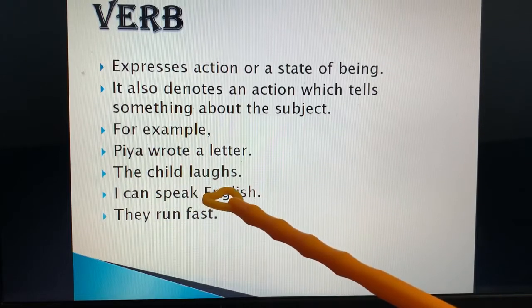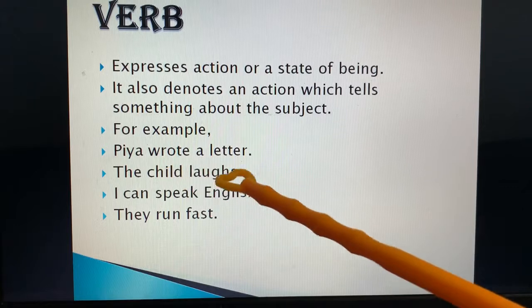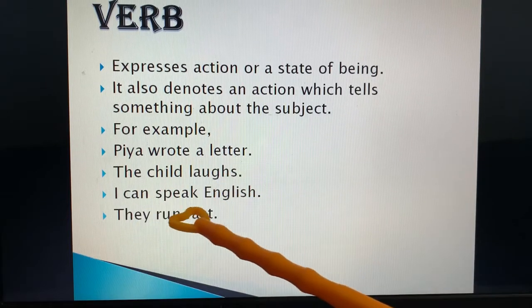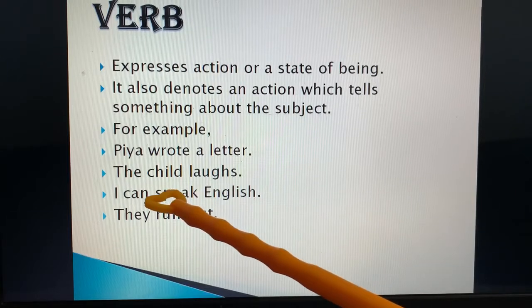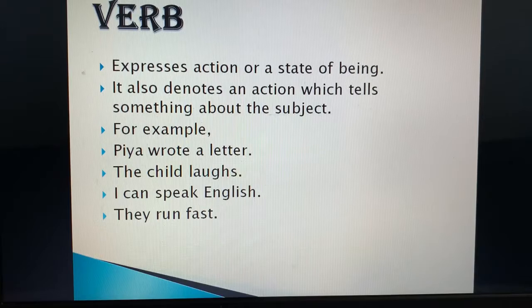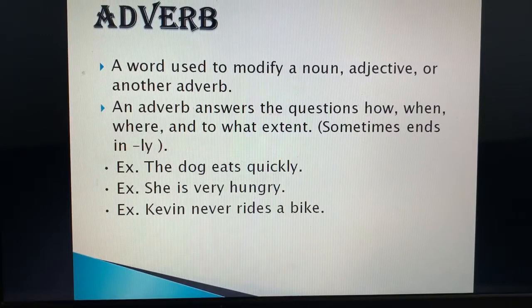The child laughs. What the action is done by a child? Laughs. Child laughs. That laughs is a verb. I can speak English. What I can do? Speak. They run fast. What can they do? They can run fast. They run fast. So run is a verb over here. Now next part of speech is adverb.